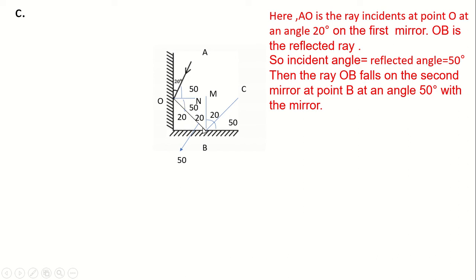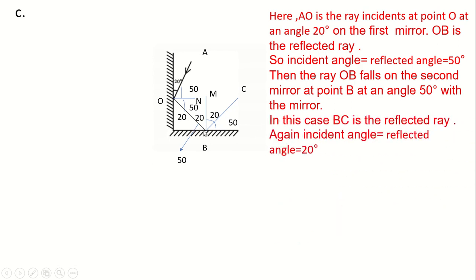Look, this angle is the alternate angle of this angle. So, this angle, look here, I have shown it by giving the arrow sign. This angle is equal to 50 degree. So, if it is 50 degree, from here to here is 90 degree, so 90 minus 50 equals 20. So, this angle must be 20 degree. Then,